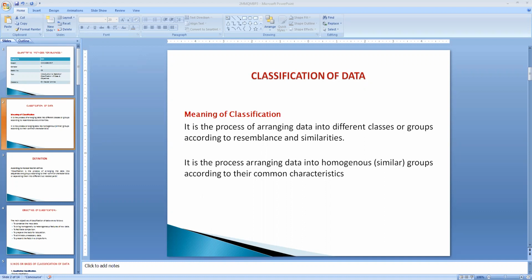In the previous class, we came across the collection of data. Let us go to the next concept. It is called classification of data.